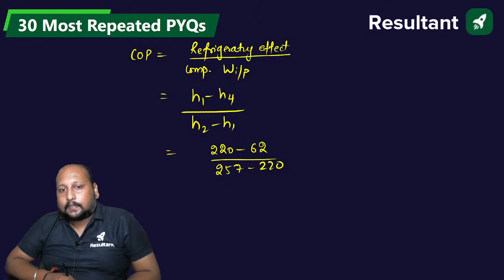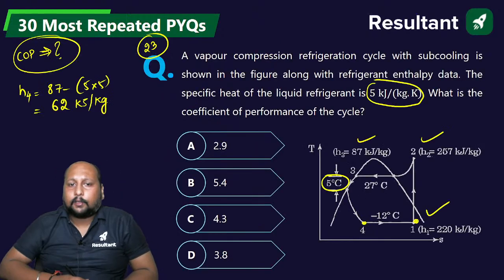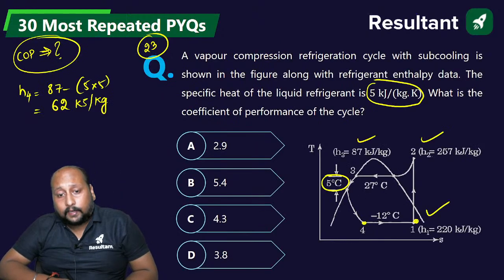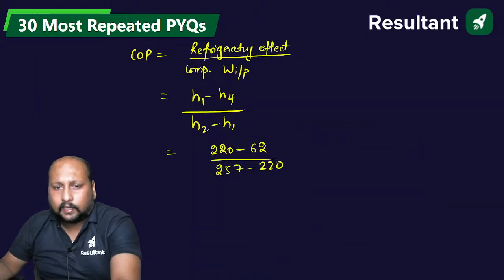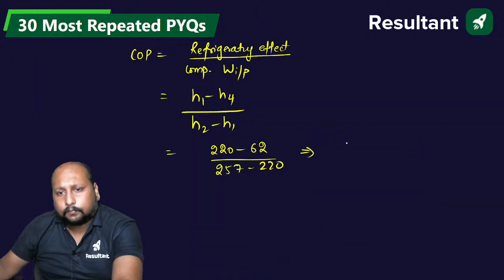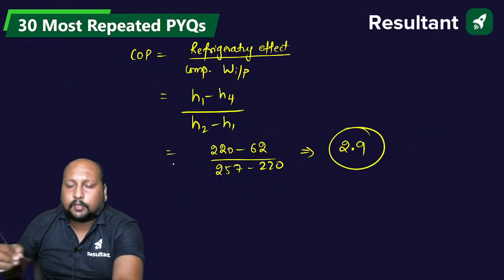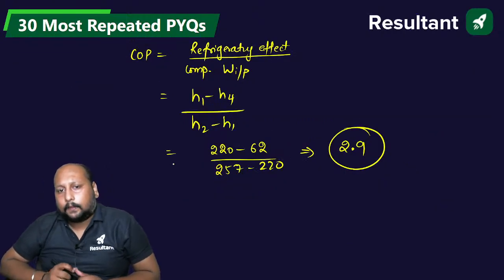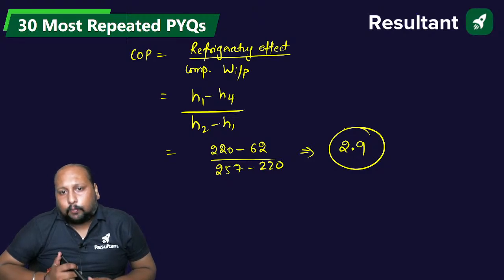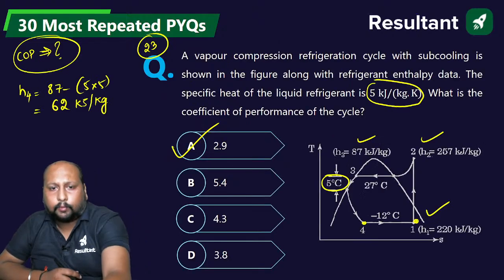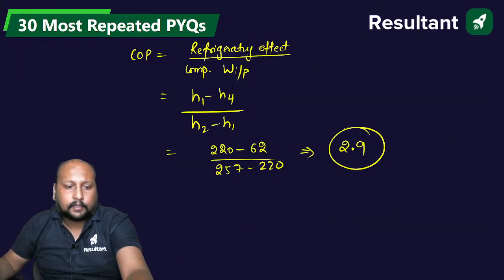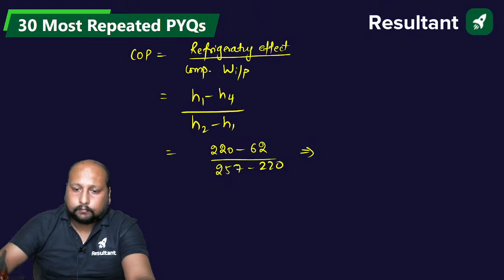The final correct answer, what's the nearest possible value? 2.9, 5.4, 4.3 or 3.8. The nearest possible value, it should round to approximately 2.9. Please do check. Approximately 2.9 is the COP, so option A is the correct answer. Please check. Are we getting 2.9? 2.9 or 4.7? Let me check, one second. What are you getting?